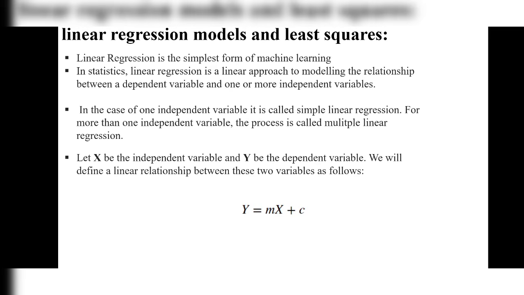Linear regression is the simplest form of machine learning. By using linear regression, we can easily find the errors or what are the dependent variables and what are the independent variables. In statistics, linear regression is a linear approach to modeling the relationship between a dependent variable and one or more independent variables. In the case of one independent variable, it is called simple linear regression. For more than one independent variable, the process is called multiple linear regression.